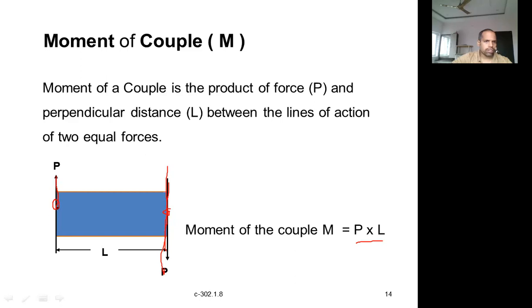That is nothing but passing through the same point. Passing this point means distance is equal to 0. When the distance is equal to 0, moment becomes 0. So force is there, but it is passing through the point. This does not create any moment about this point. So that's why, distance is equal to 0, moment is equal to 0 due to this force.